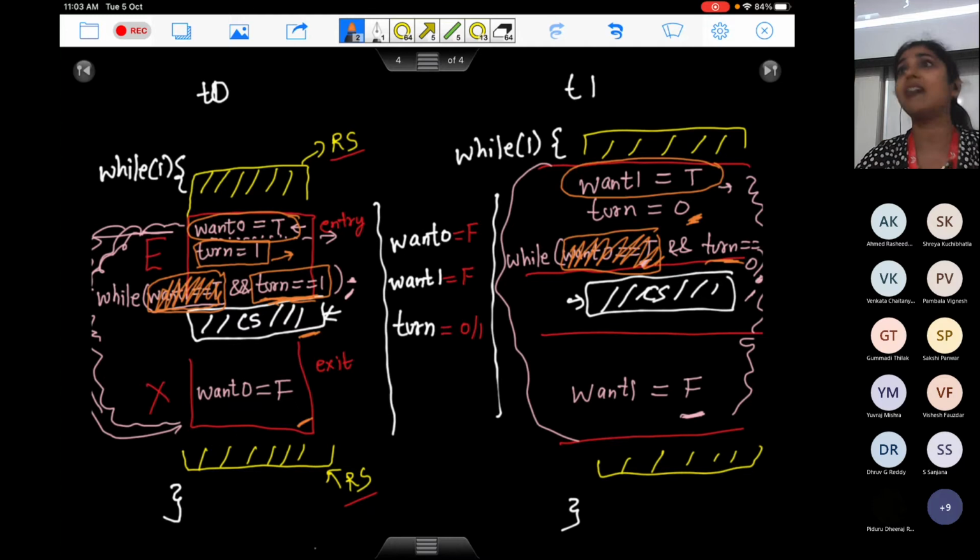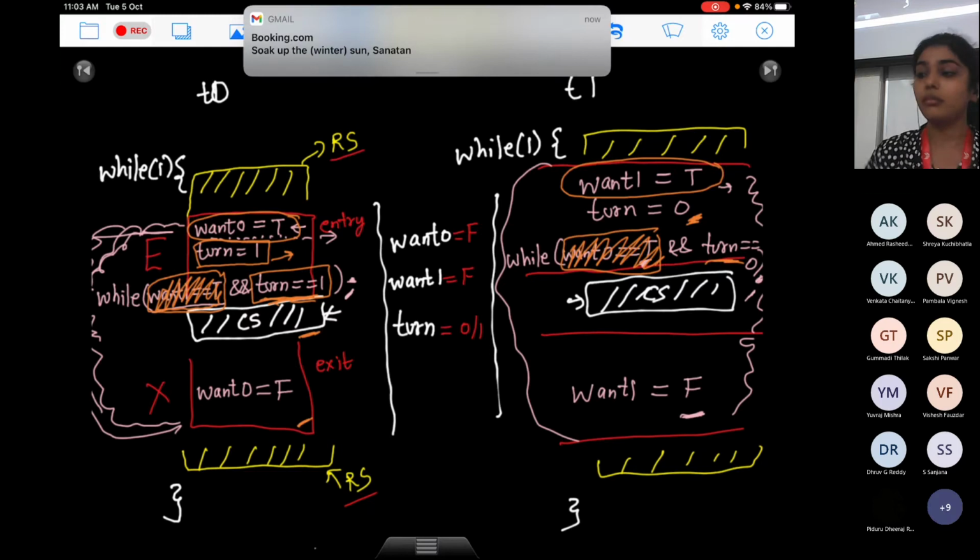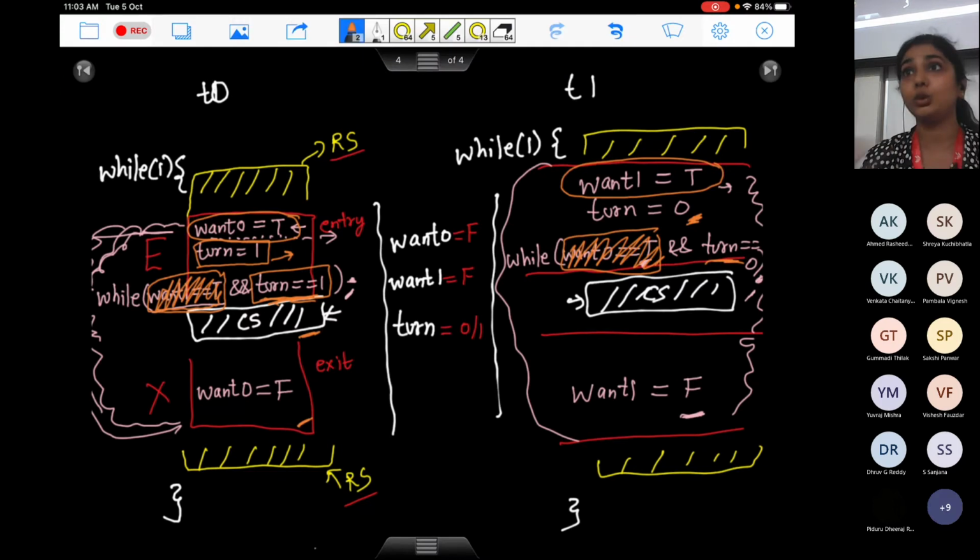And based on that, exactly one process will go in the critical section. Exactly one. So first of all, both of them cannot go because turn will take exactly one value, either 0 or 1. And also one of them will go because turn is having some value, either 0 or 1. Right? So we have mutual exclusion here, we have progress here. Now comes the third condition, for which again we need to do some thinking.